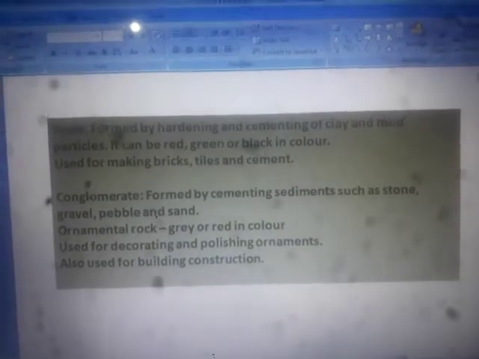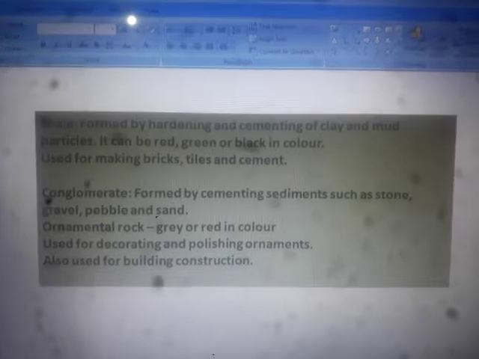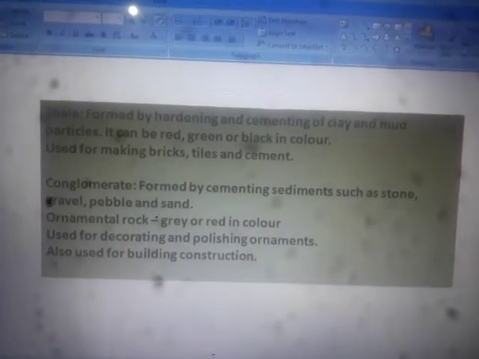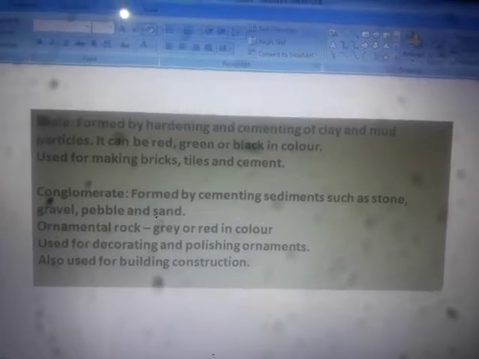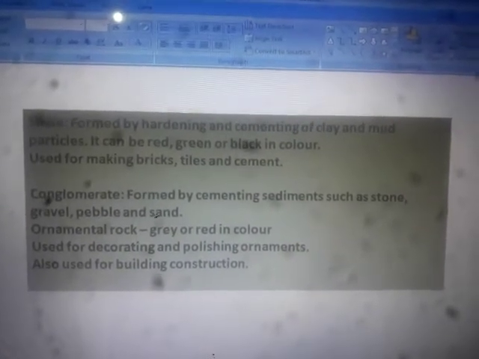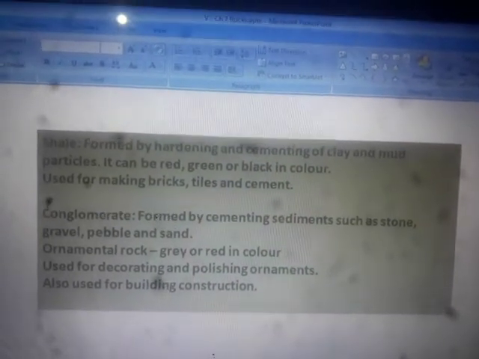Good afternoon, dear students. In our last class, we learned about sedimentary rocks. Now it's time to learn about metamorphic rocks. So let's try to learn what a metamorphic rock is.